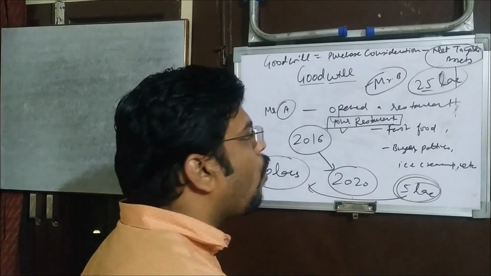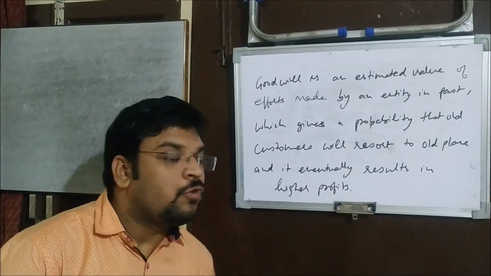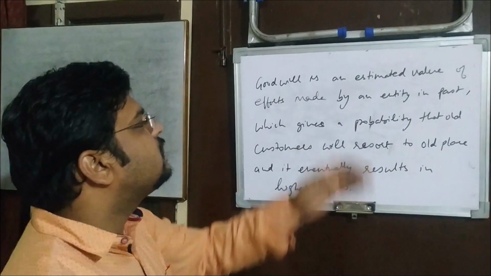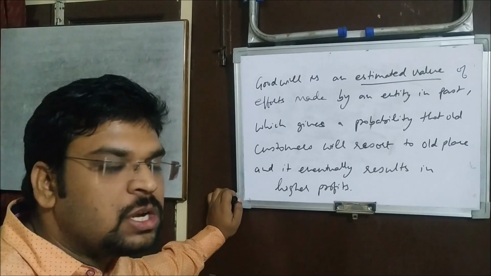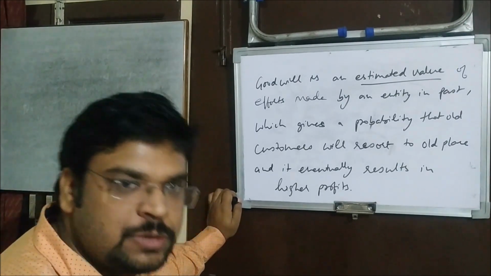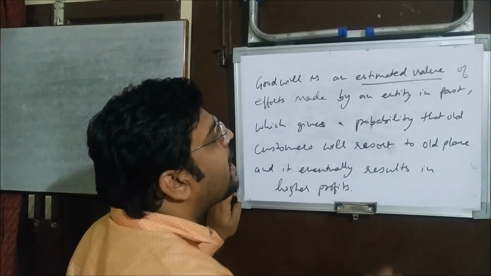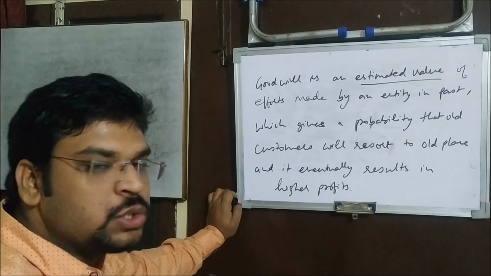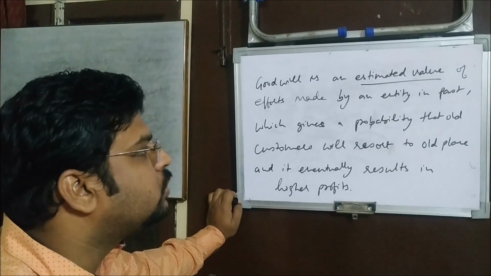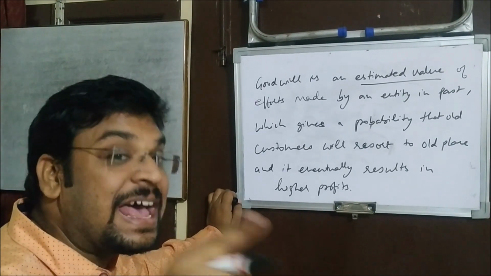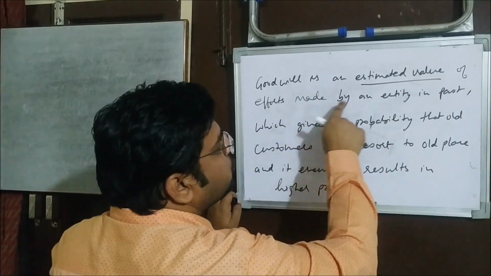Now on the basis of these points, we can form the definition of goodwill, right? So I just write it down. Goodwill is an estimated value, because there cannot be the exact calculation of goodwill. All the time the value is taken on the basis of estimates, right? So goodwill is an estimated value of efforts made by an entity in past. Like we saw in the example that Mr. A made efforts during 4 years, so just because of that some value was created which was estimated at the time of selling.